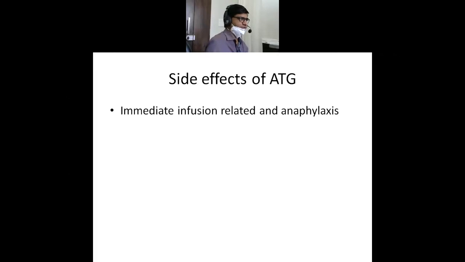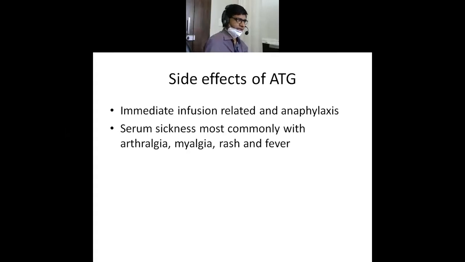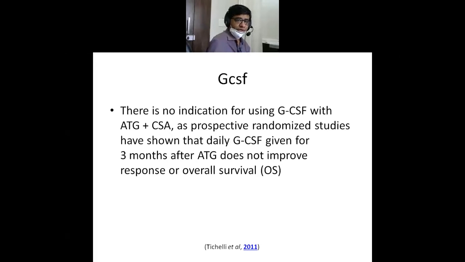Yes, there are some side effects associated with anti-thymocyte globulin: infusion-related reactions, anaphylaxis, and serum sickness-like reaction, in which arthralgia, myalgia, rash, and fever come, and it can be treated with steroids. GCSF can also be an option, but it is not usually indicated because the marrow is hypocellular, and from where exactly will the granulocytes get stimulated, or from where exactly do the granulocytes get into the blood? So the marrow has to be functional to work. But sometimes if the patient has a very bad infection, only then do we try giving GCSF, that is granulocyte colony stimulating factor. It may or may not help, but it can be lifesaving in a situation where the patient has severe sepsis.